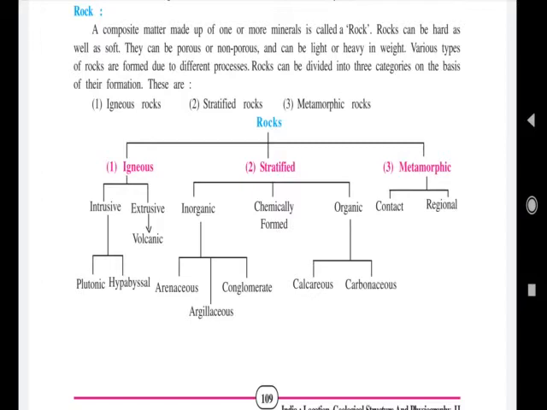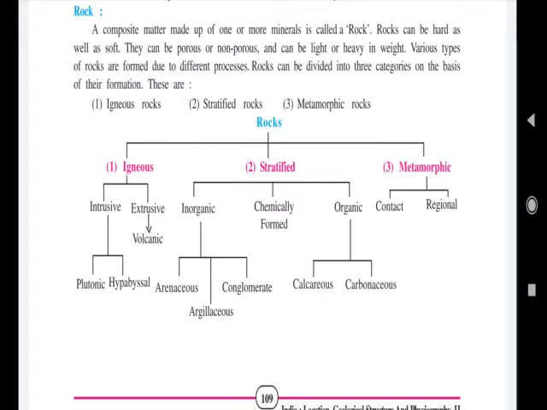And the third one is metamorphic rock. Now what is metamorphic rock? This rock is formed due to heat and pressure under the surface of the earth. So these are the three types of rocks.